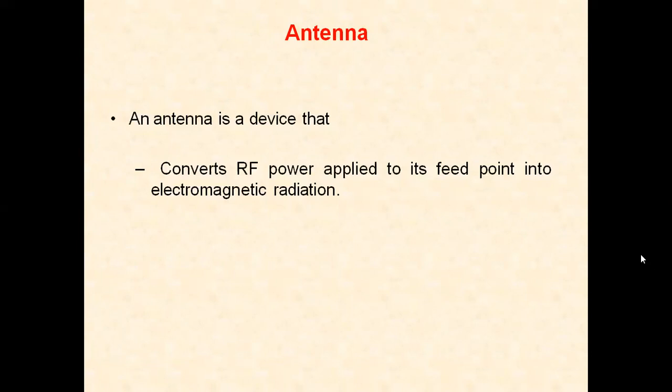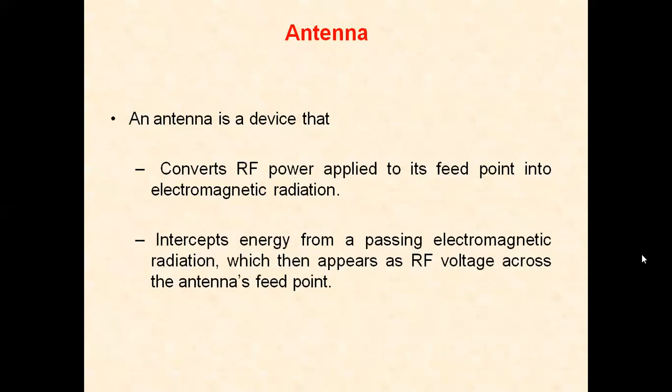So an antenna is a device that converts RF power applied to its feed point into electromagnetic radiation, and intercepts energy from a passing electromagnetic radiation, which then appears as RF voltage across the antenna's feed point. So RF voltage across the antenna's feed point is converted into electromagnetic radiation.